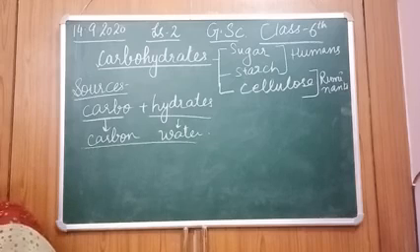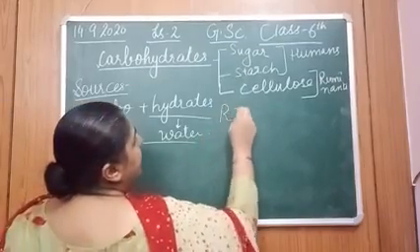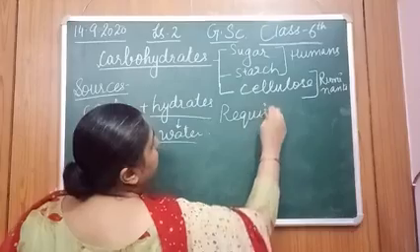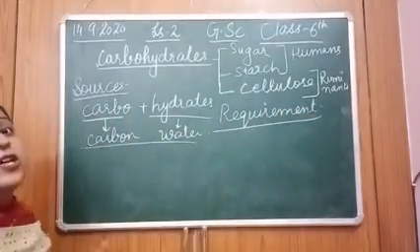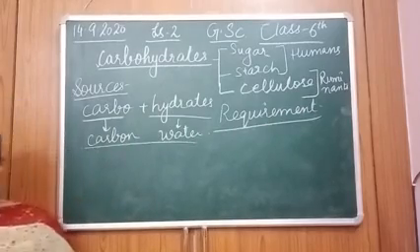Now students, coming to requirement. Requirement means how much of the carbohydrates are required by an average adult person, right?